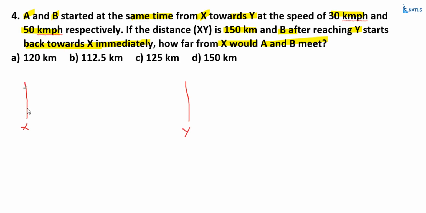Here A and B. A is at a speed of 30 kilometers per hour. What about B? That is 50 kilometers per hour. And the total length of this one is equal to 150 kilometers.